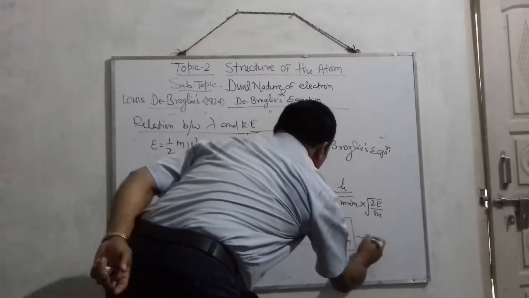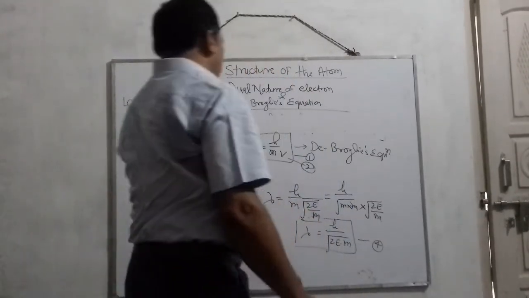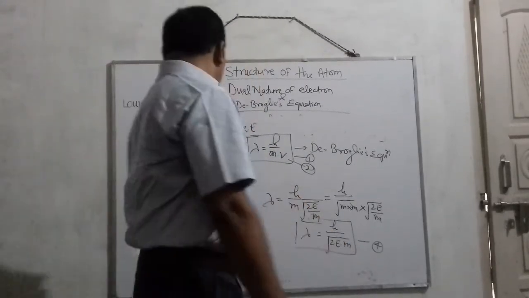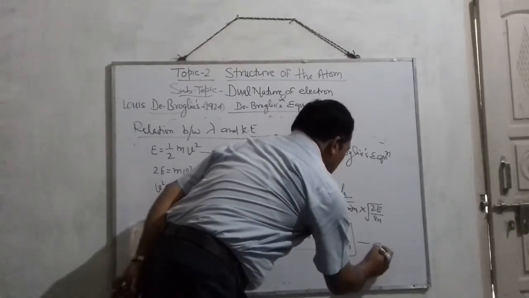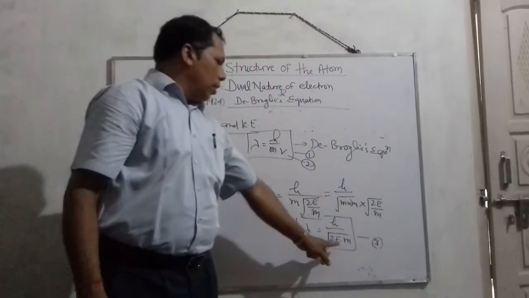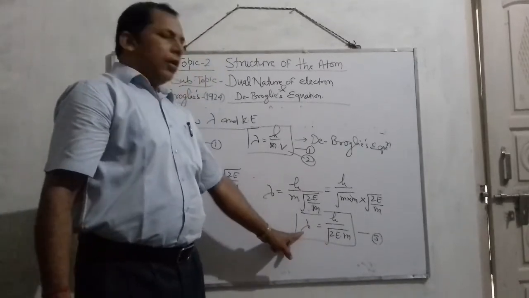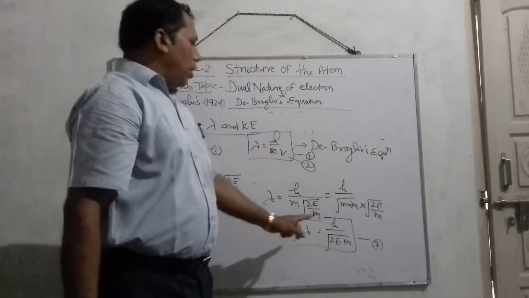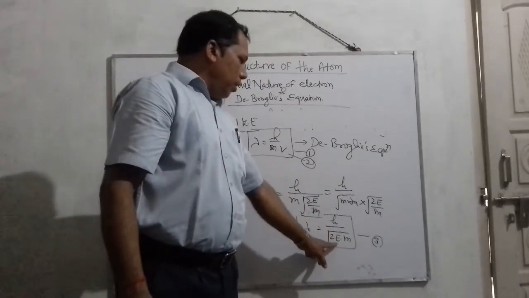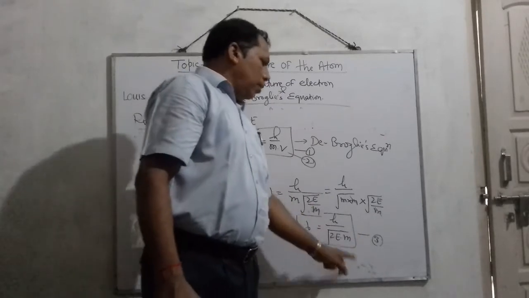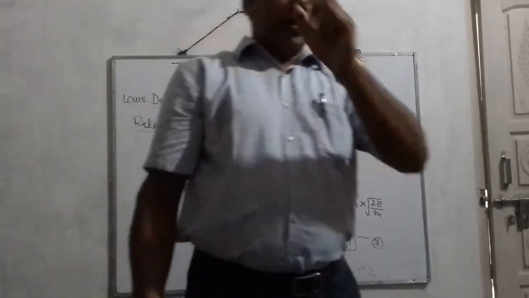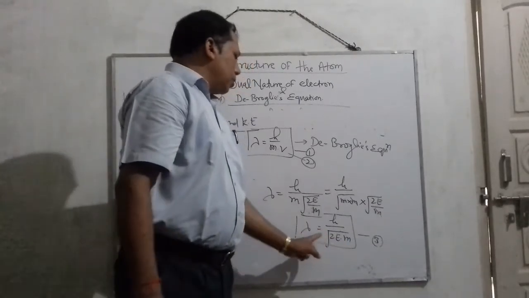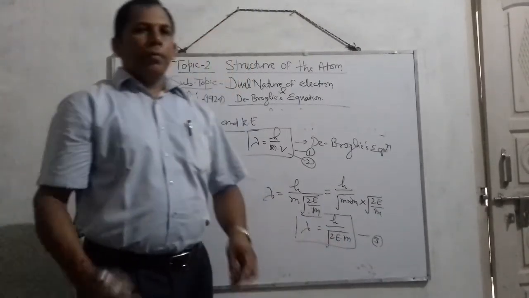So lambda is equal to h by root 2Em, and this equation number 3 shows the relationship between kinetic energy and wavelength, where lambda represents the wavelength, h is the Planck constant, E is the kinetic energy, and m is the mass of the particle. So this shows the relationship between kinetic energy and wavelength.